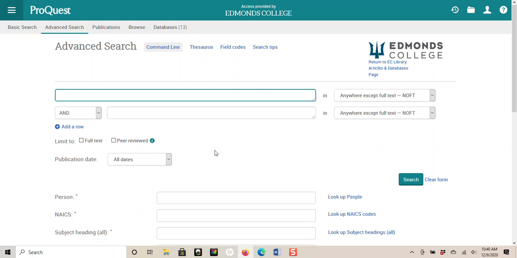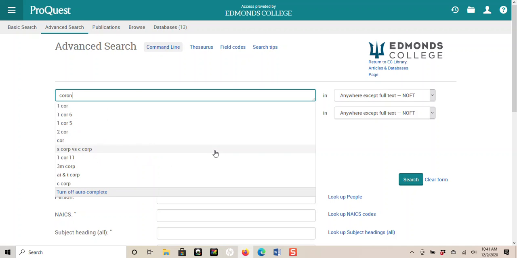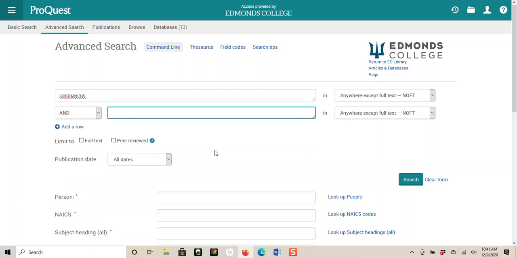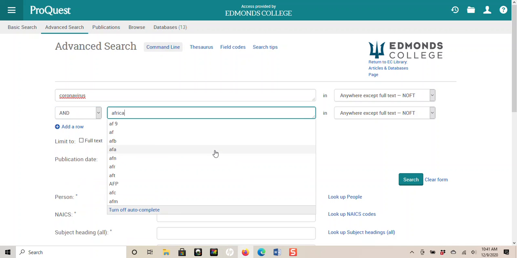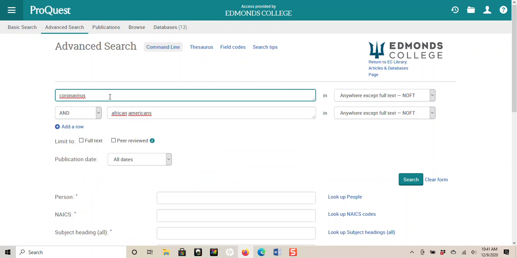That is, the smaller and more focused. So rather than just typing in, say, diversity, which will give us so many articles, it's going to be overwhelming. Try to think a little more specifically. So for example, I'm going to be more specific, and I'm going to look at the impact of the coronavirus on African Americans.